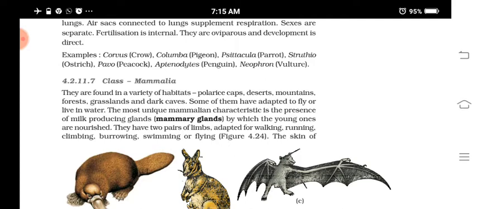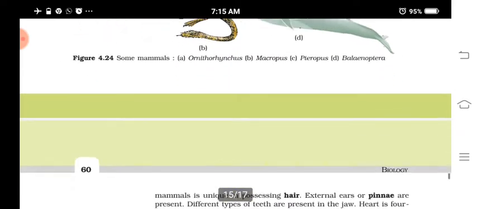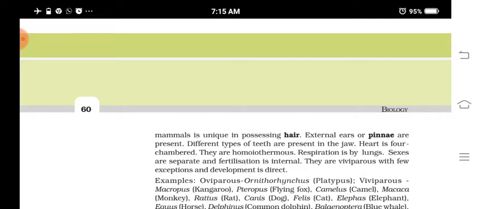And there are two pairs of limbs, the forelimbs and the hind limbs, adapted for walking, running, climbing, burrowing, swimming, etc. The skin is unique, and they possess hairs. The skin also has glands, sweat glands, and sebaceous glands or oil glands.